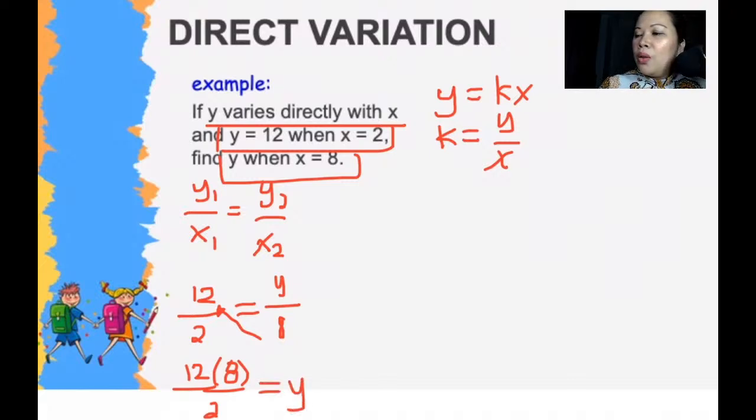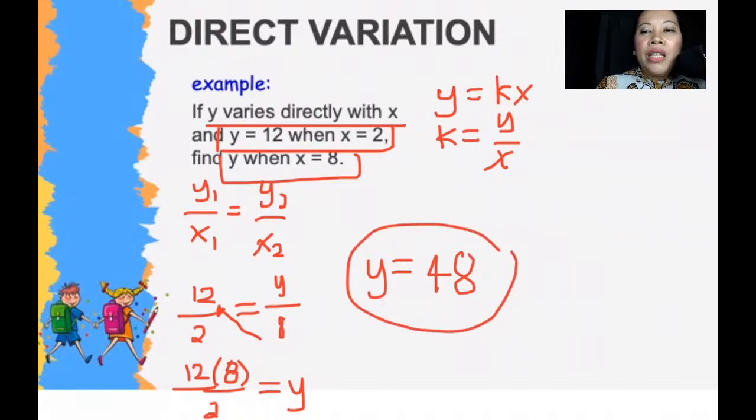Can someone solve y for me now? So 12 times 8 divided by 2 will be 48. Therefore, the value of y is 48.